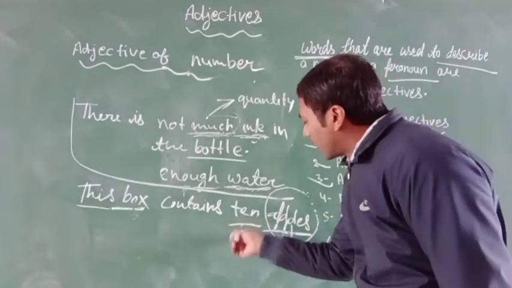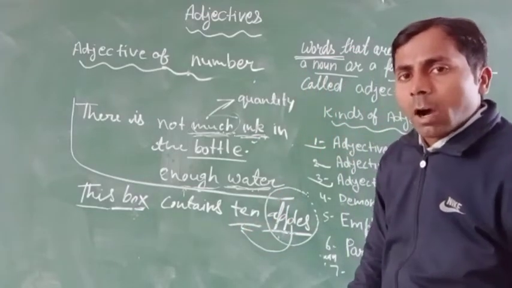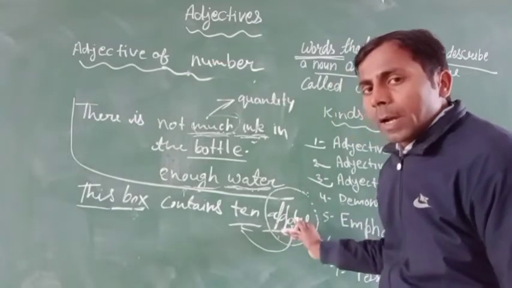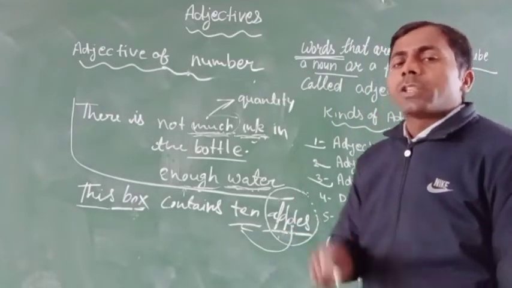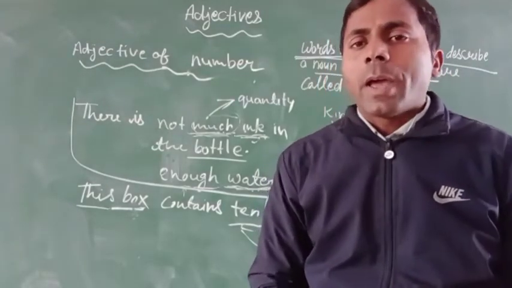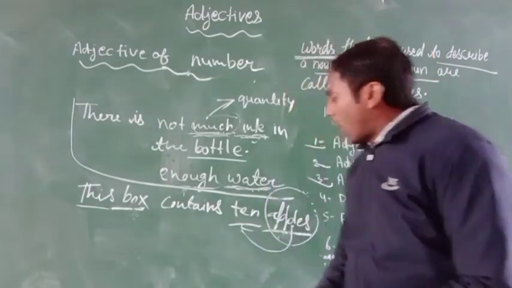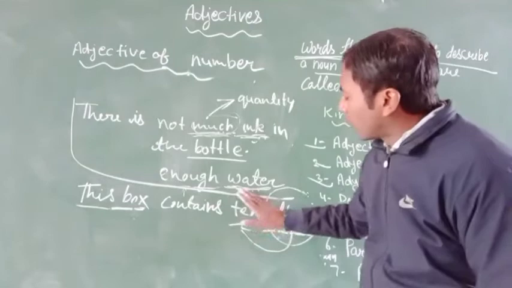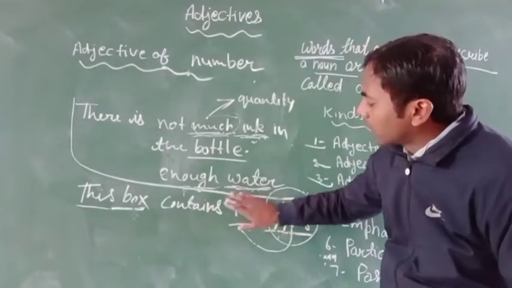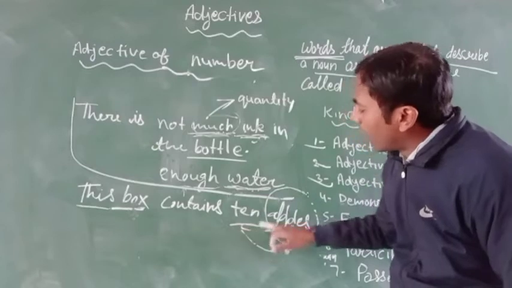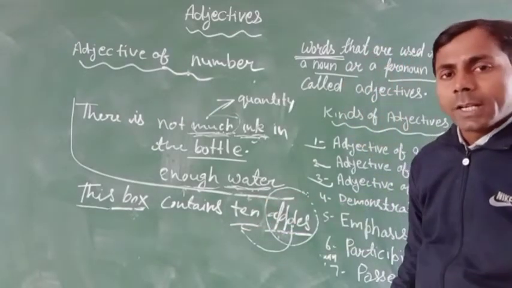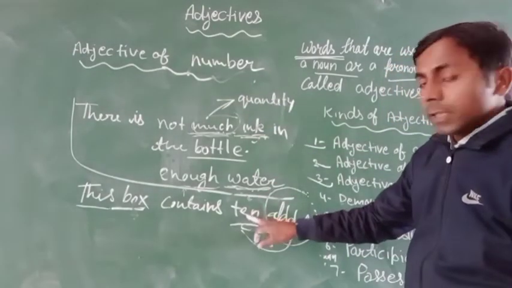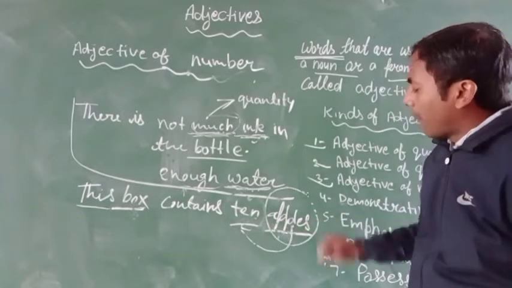How many apples? There are 10 apples. And that is a countable noun. Why? Because we can count the number of apples. So this word 10 refers to the apples. This word 10 is an adjective. What kind of adjective? It is the adjective of number. Here the word 10 is used for the apples.